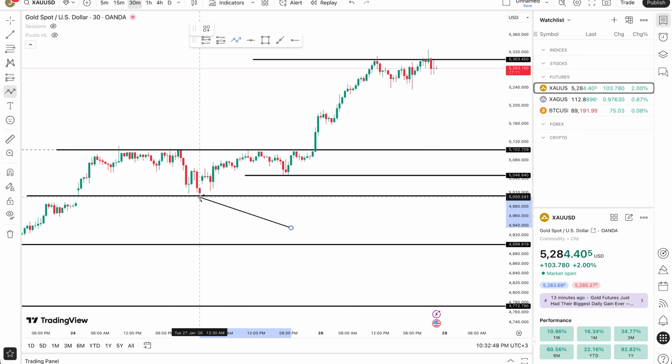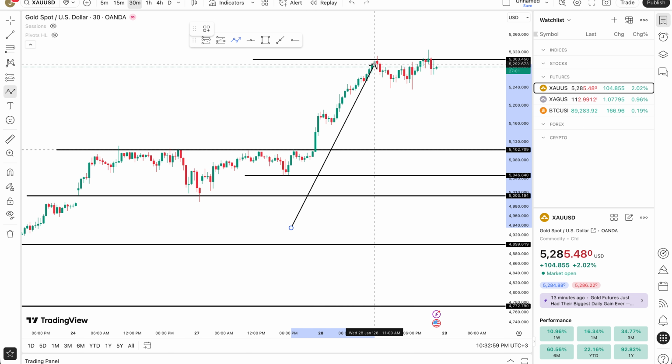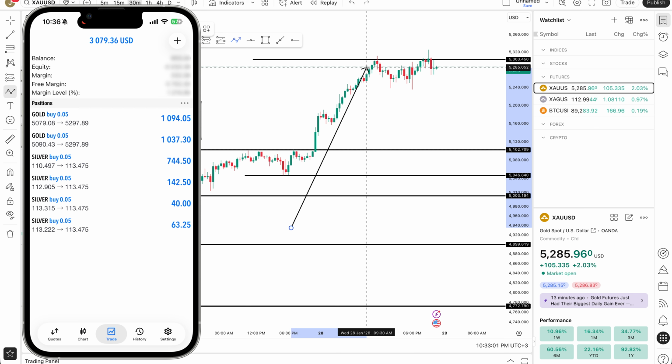This was the previous higher low. It made a higher low, and then it still made a small higher low right here. So I entered in around here, and then when price broke at around 11 p.m., it just kept on flying. Currently floating $2,000 in profit.